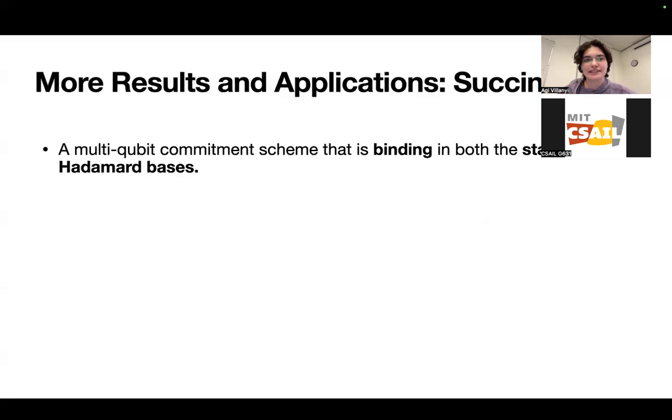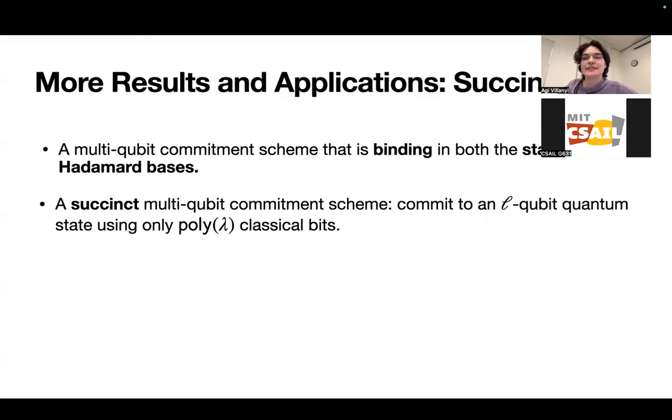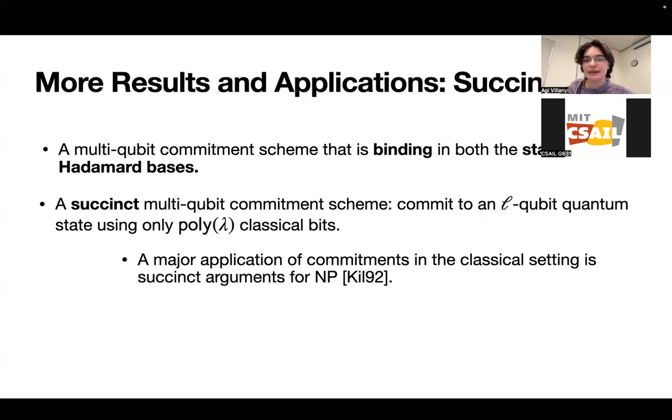And our main application is succinctness. So we have a multi-qubit commitment scheme that is binding in both the standard and Hadamard bases, but we also have a succinct multi-qubit commitment scheme, which means that you can commit to some L qubit quantum state using only a polynomial in the security parameter number of classical bits. So it's independent from the actual length of the starting state that you're committing to. And this is really nice because we can directly take a quantum analog of a very famous classical result, which is that you can take commitments to create succinct arguments for NP.